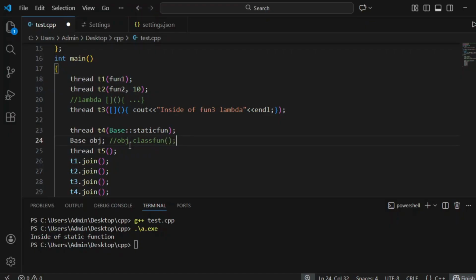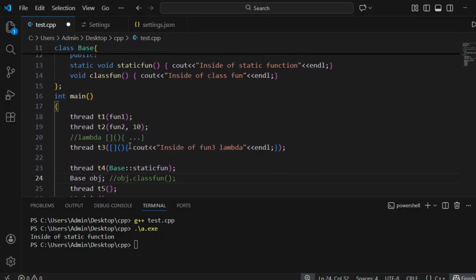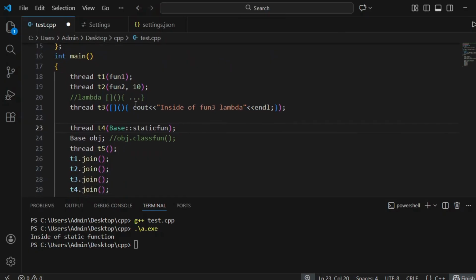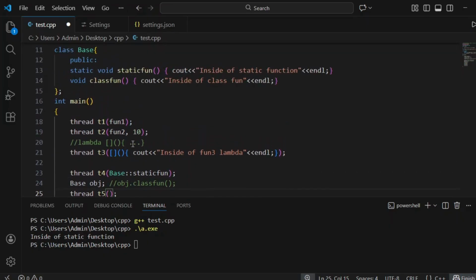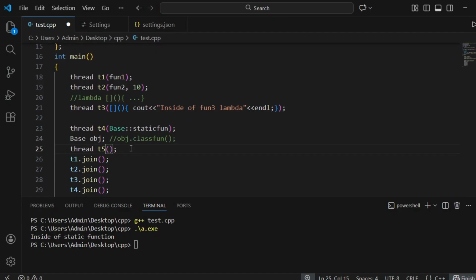Okay, but here to create a thread and to execute this class function parallelly, we have to pass the address of this function, means a function pointer. What is a function pointer? It means the address of a function.